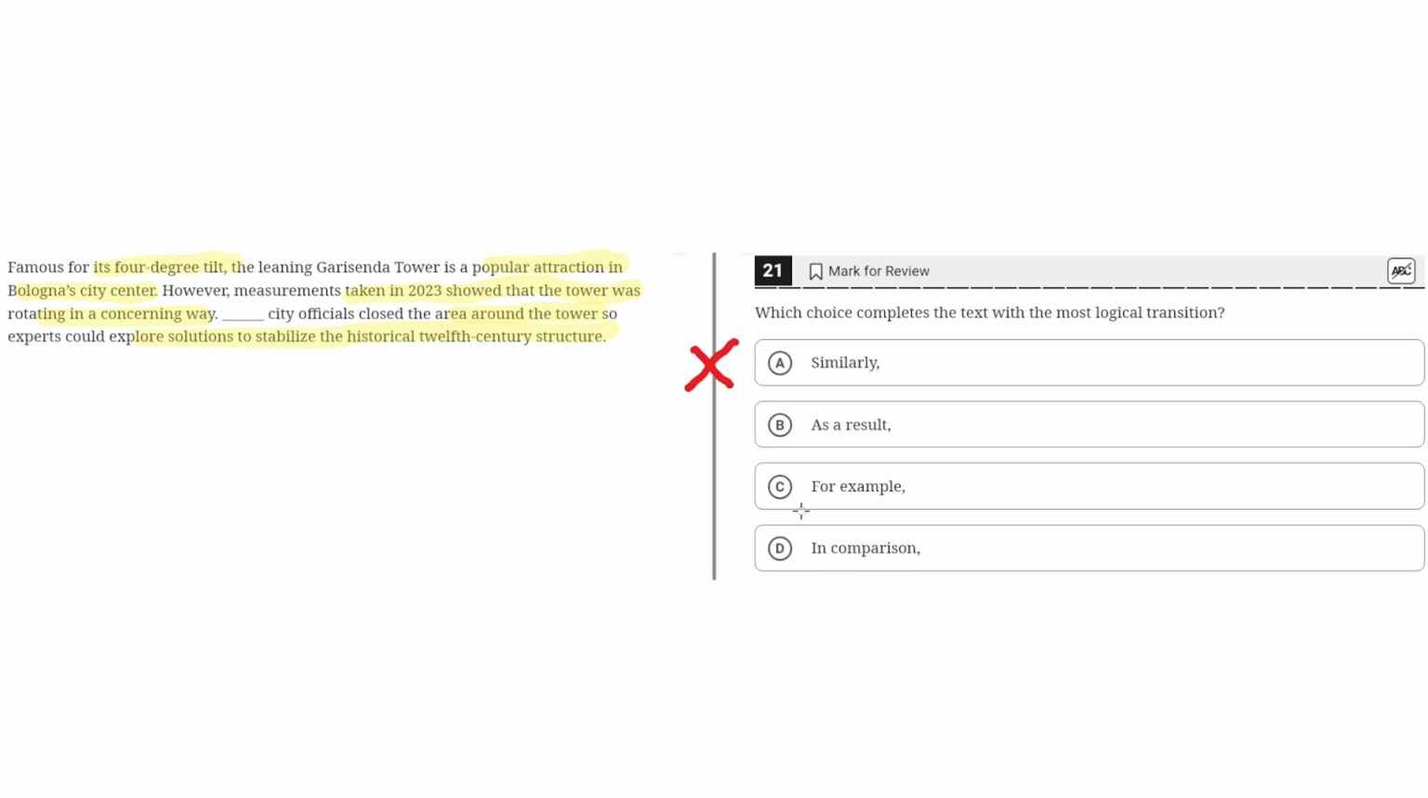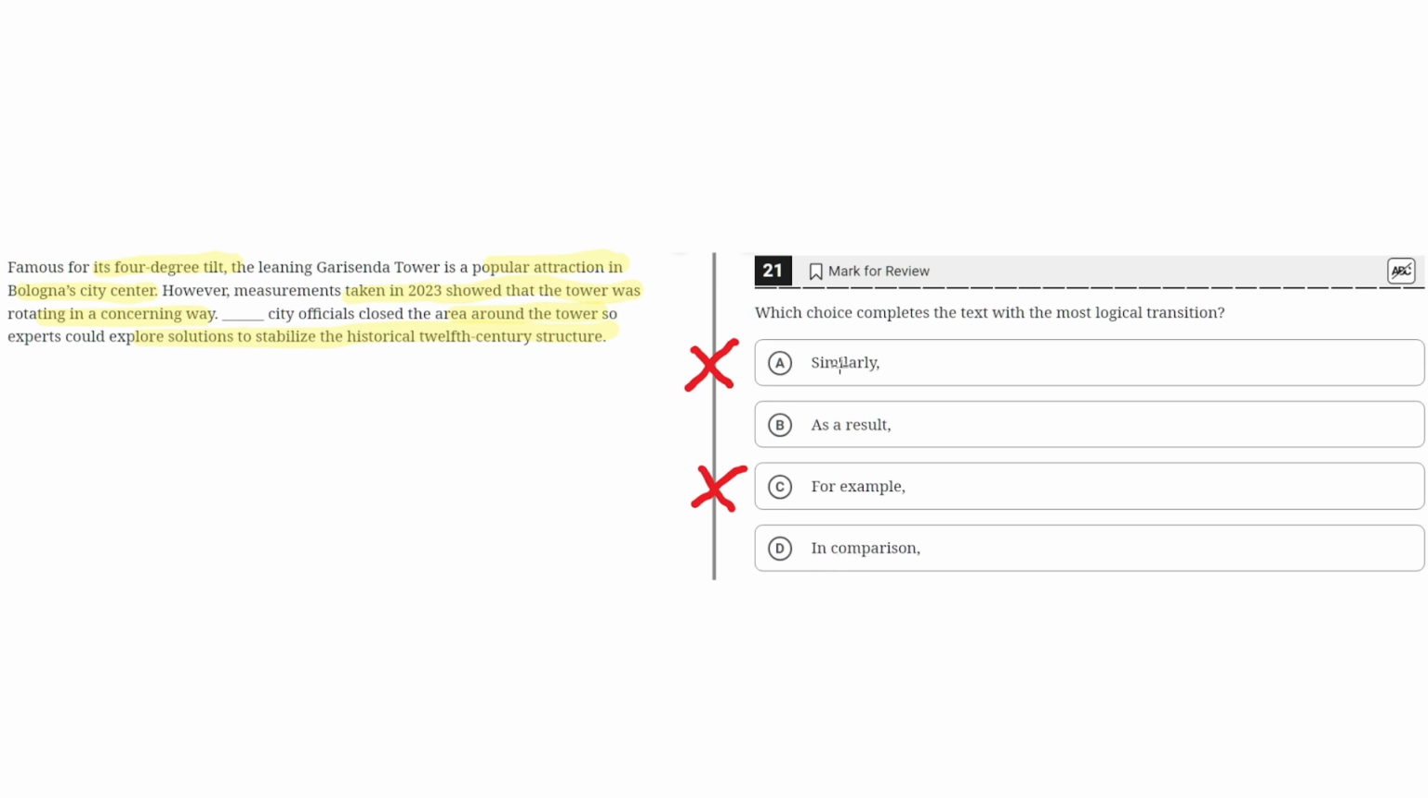C. For example. This is incorrect because this would imply that the third sentence highlights an example of how the tower was rotating in a concerning way. But this is not the case because the third sentence highlights the result of the research showing the tower was rotating in a certain way. So C is incorrect.